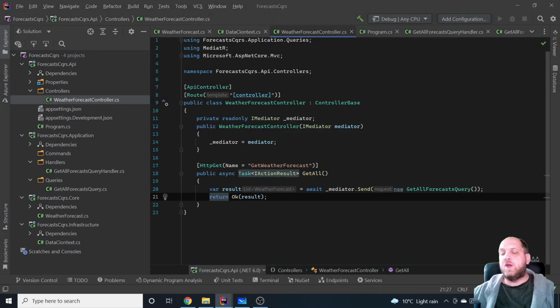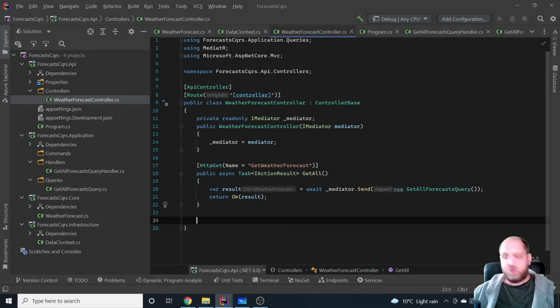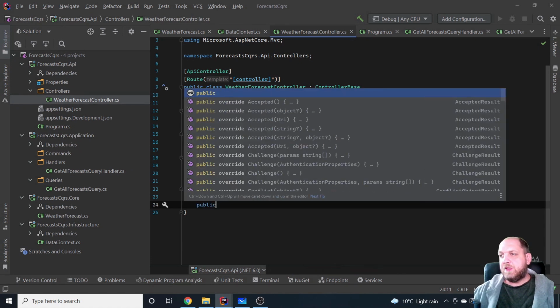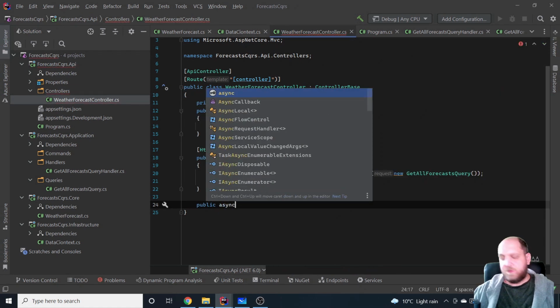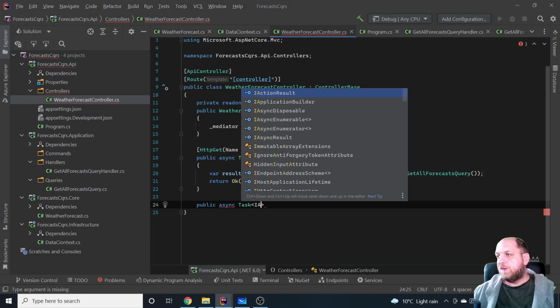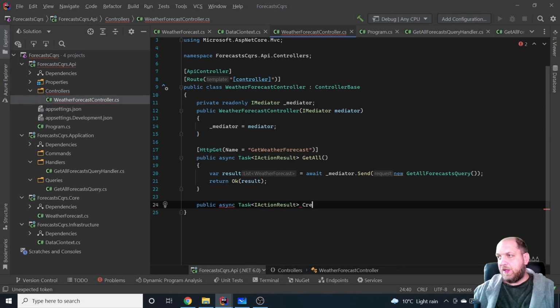Of course, right now, probably in our in-memory database, we won't have any weather forecasts. So we will need to create one. And just to also showcase how it works with a command, let's create a new endpoint here. We'll have public async Task of IActionResult, let's just call this Create.